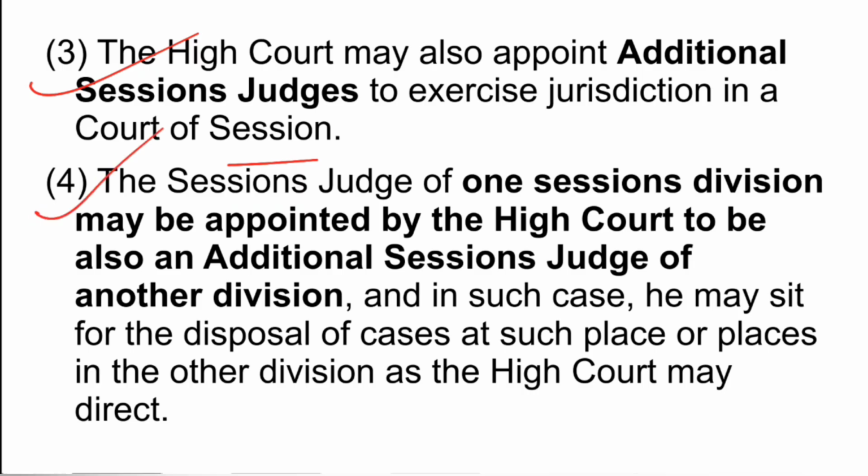Subsection 4 says the sessions judge of one session division may be appointed by the High Court to be an additional sessions judge of another division. So this can be done, that a judge is a sessions judge of one division, for example of some district in any state, and he can be an additional judge in another division of that state. That means another division may be under another district, or there may be so many divisions in a state, so there can be another district there and he can be an additional judge there.